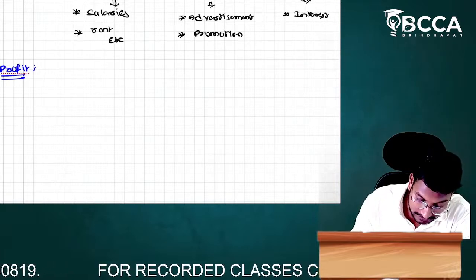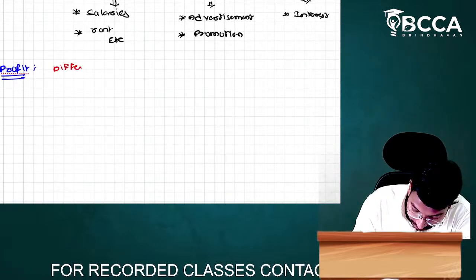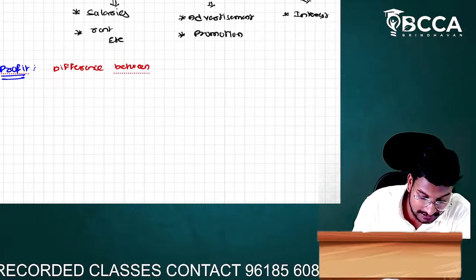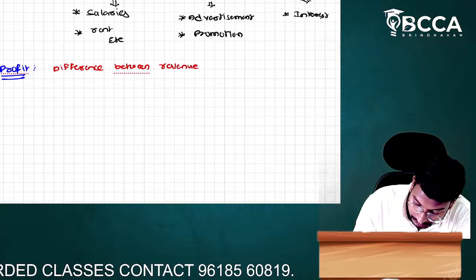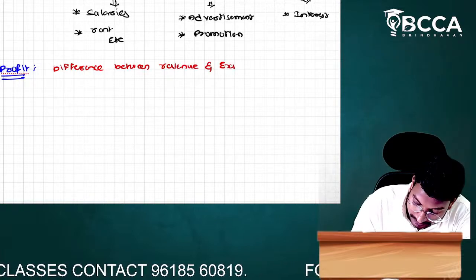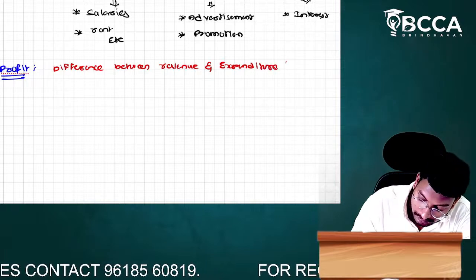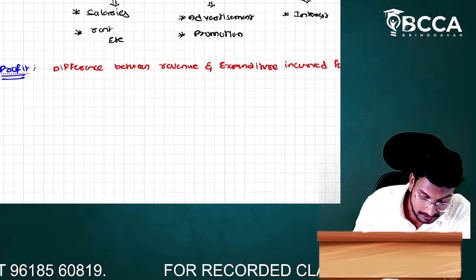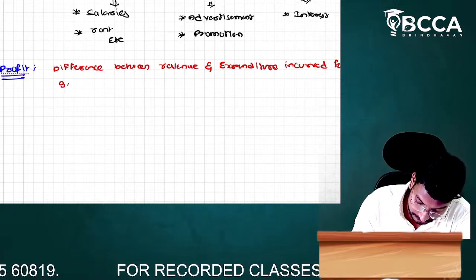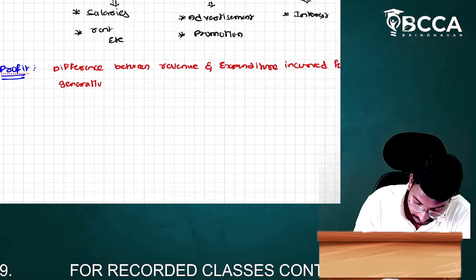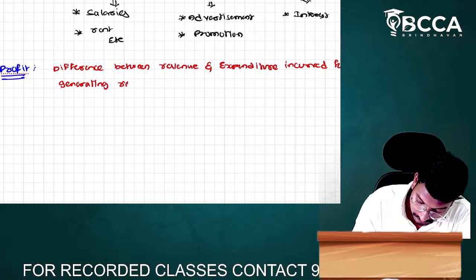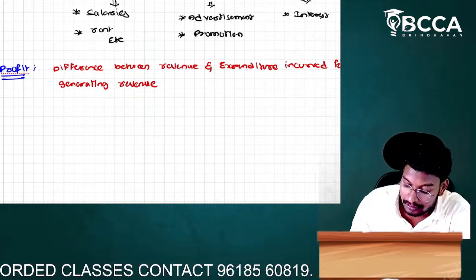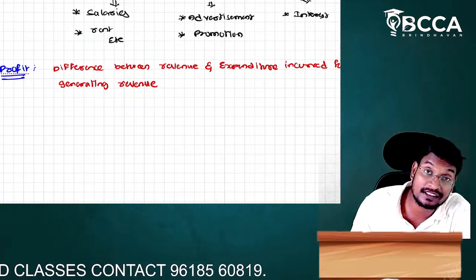Actual meaning is what, sir? The difference between the revenue and the expenditure incurred for generating revenue. What is the meaning of profit, sir? The difference between the revenue and expenditure incurred for the generating of revenue.